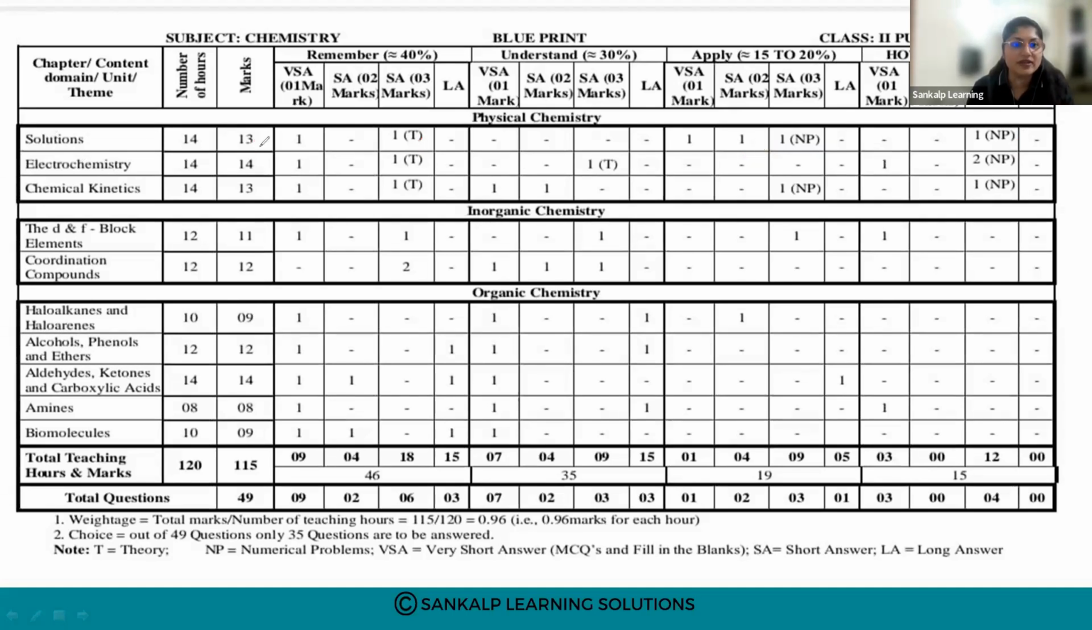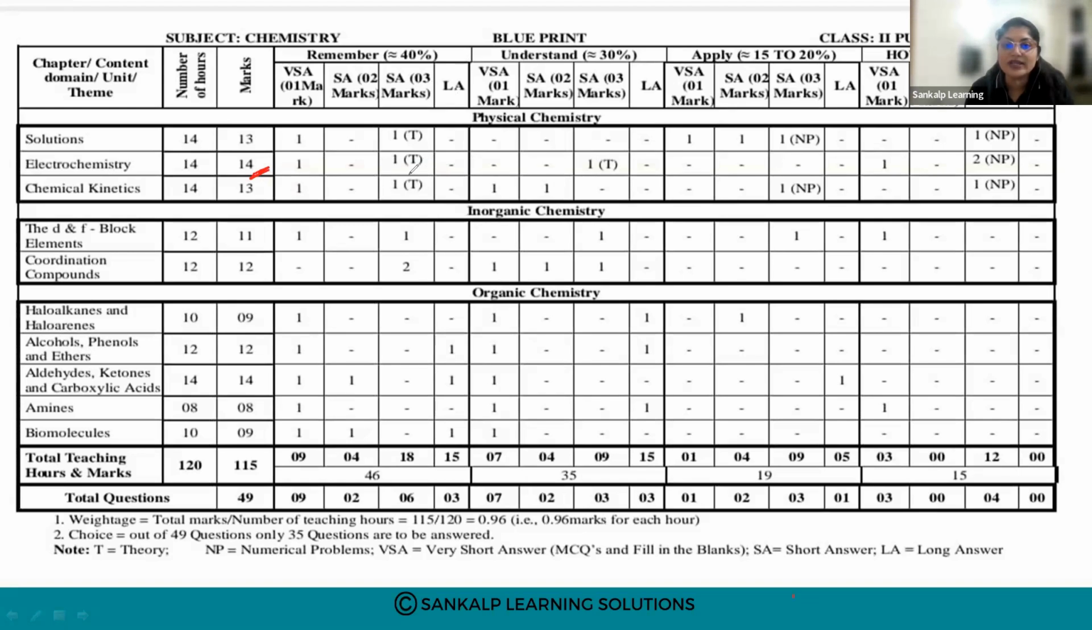Next is electrochemistry. The number of marks allotted is 14 marks. Here 2 questions of 1 mark are asked. One is a simple question, and another is of applicative type. Then a 2 marks question is not asked; a 2 mark question is not given.